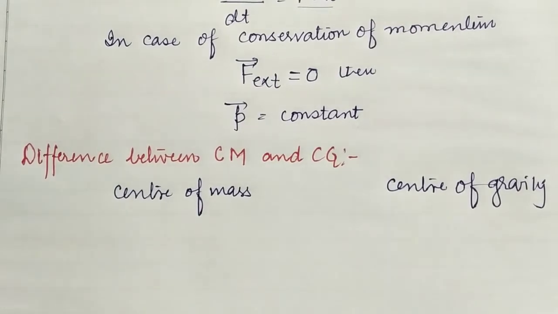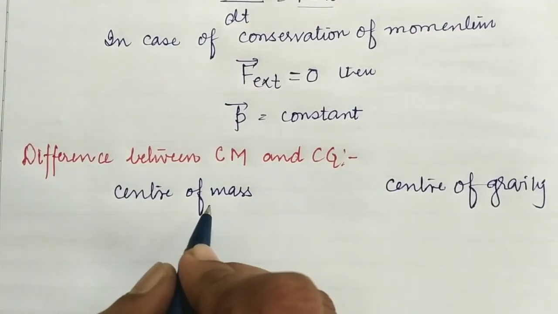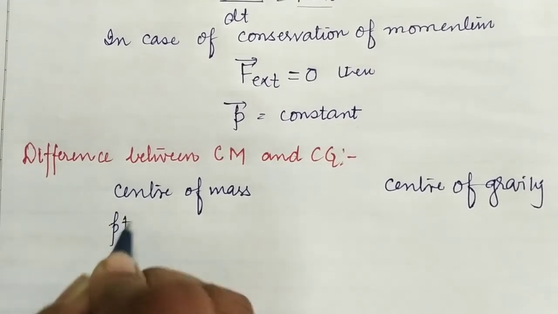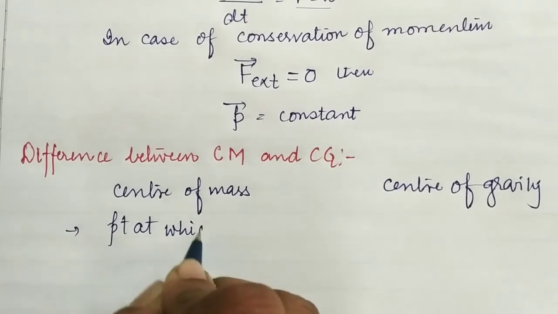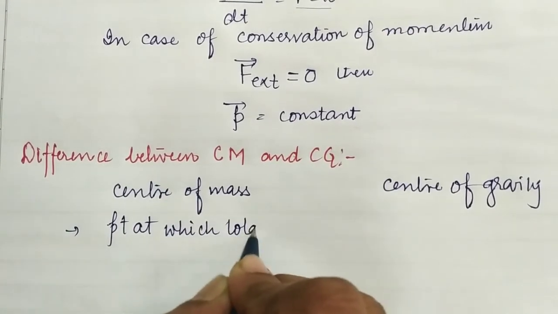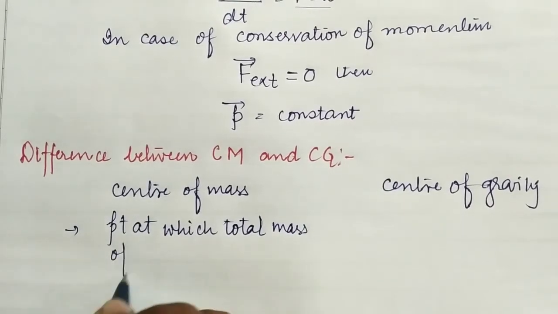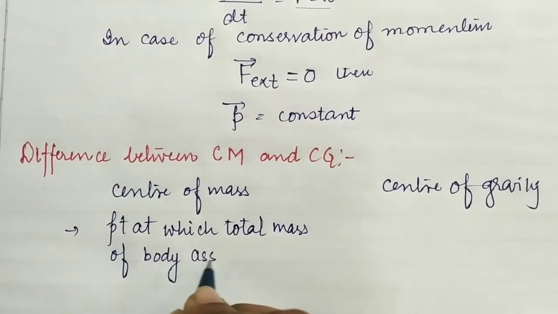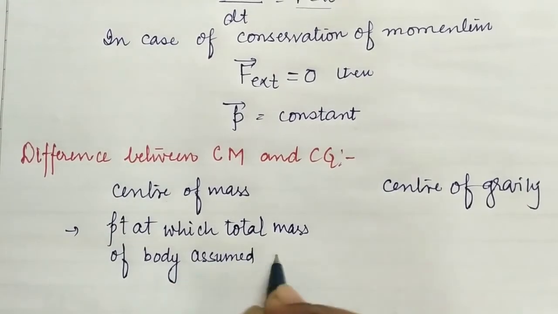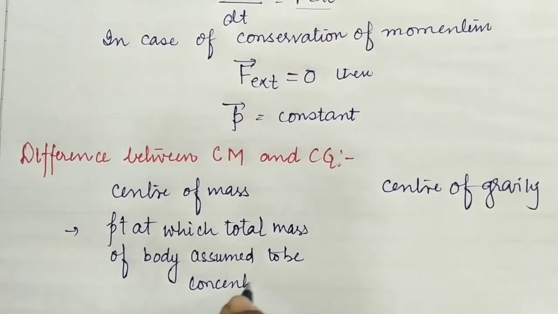Okay, so these are the two basic conditions. First, the center of mass is the point at which the total mass of the body is assumed to be concentrated,